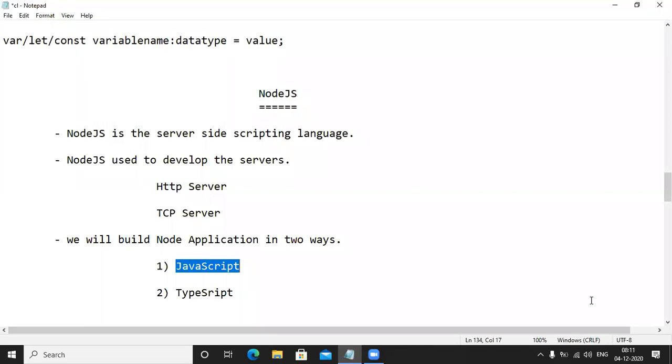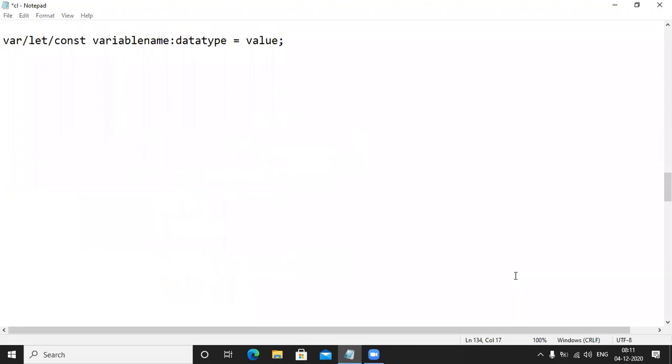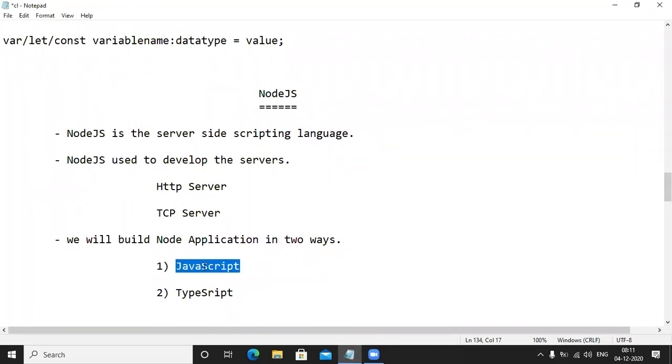Someone is there, Sandy, I think you are related to React. You asked that question. Two questions I will ask once again. Is JavaScript object oriented? No, JavaScript is not object oriented. One more point: does JavaScript support OOPS? No, JavaScript won't support OOPS also. One more point: is JavaScript object based? Yes, JavaScript is object based.